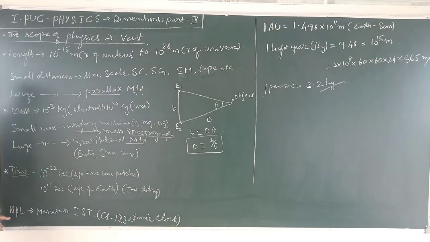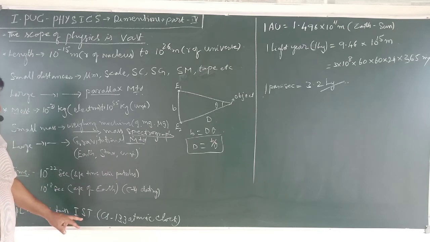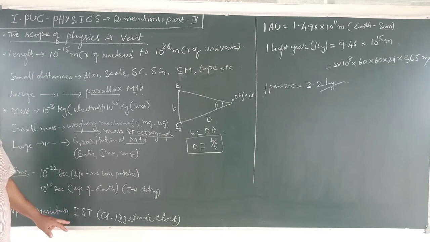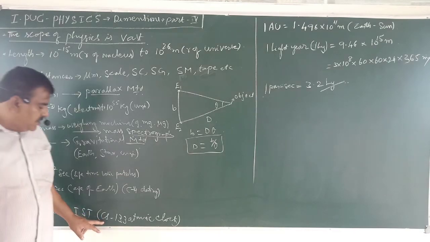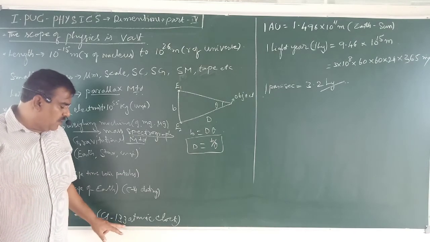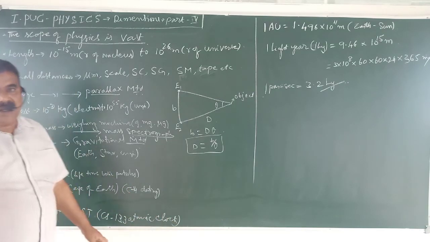Regarding time, the National Physical Laboratory, situated in Delhi, maintains Indian Standard Time. Based on GMT, IST is adjusted by NPL using the cesium-133 isotope, that is the cesium-133 atomic clock.